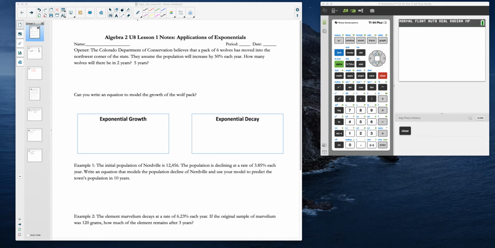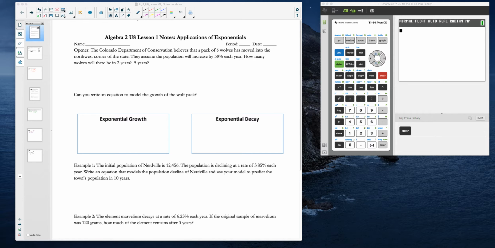All right, so when we look at the notes for today, there is an opener there. And so, what I would really like you to do is try to figure out that problem. Figure out how many wolves there would be at the end of 2 years, 5 years, and then see if you can write an equation that would model the growth of that wolf pack. This is where you do it and then come back. So go ahead and pause the video, attempt that problem, and then turn it back on. Let's see how you did.